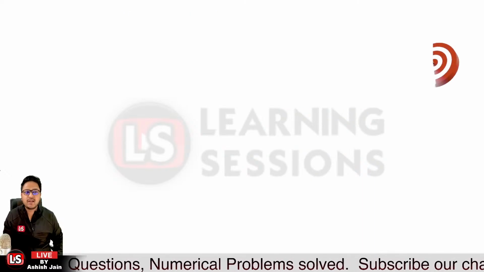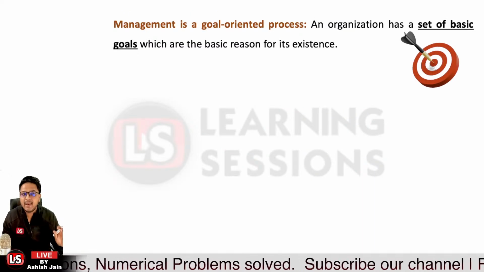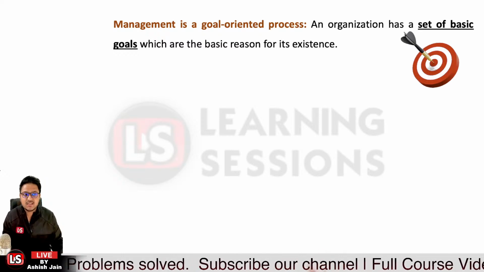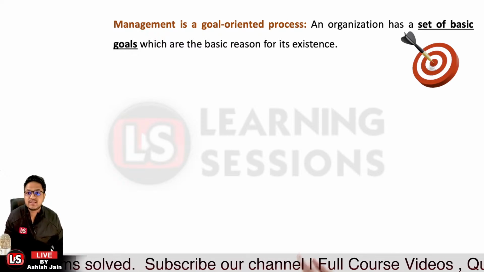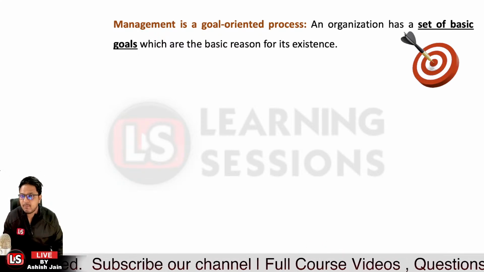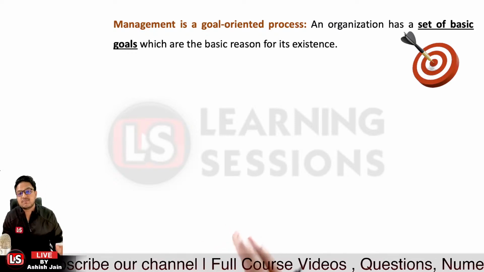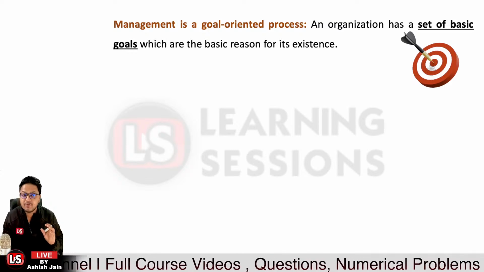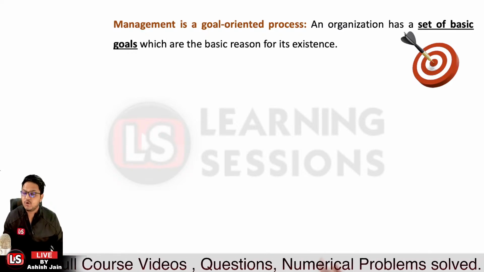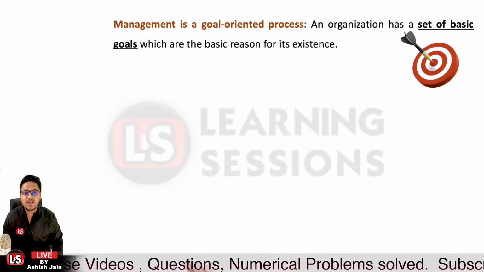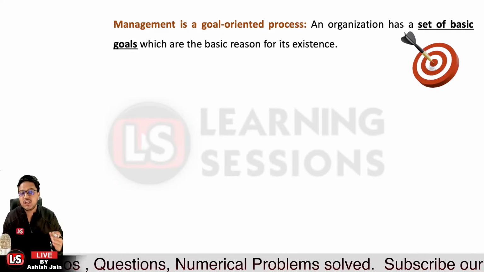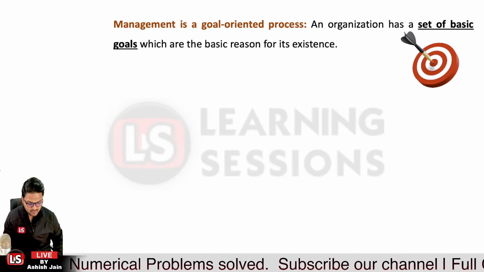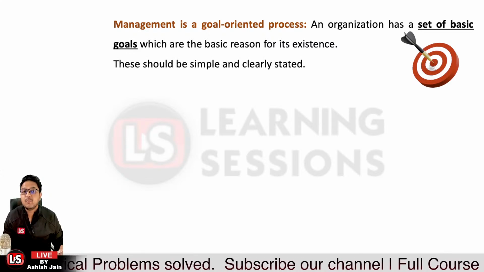The second point is that management is a goal-oriented process. Every organization, every company which is constituted, must have some goals. It must have an objective. That is the basic reason for the existence of the company. So every company has a reason why it exists. Now we are to achieve those objectives and those goals. So management is a goal-oriented process.